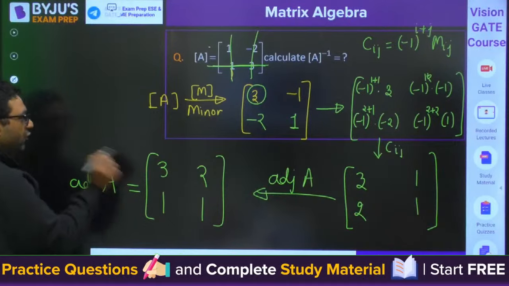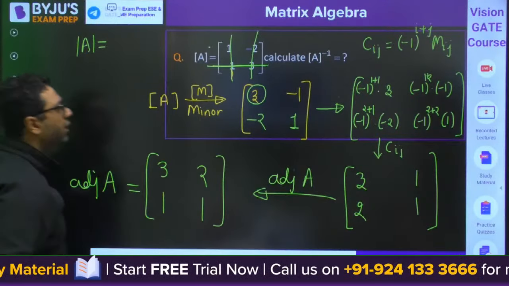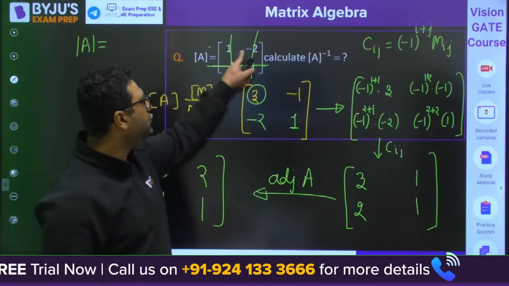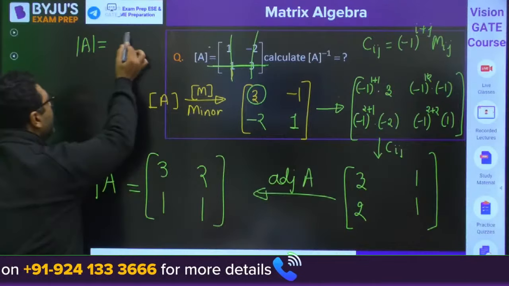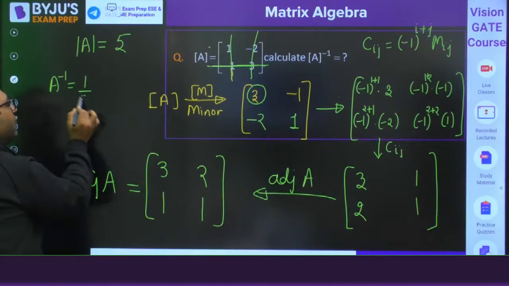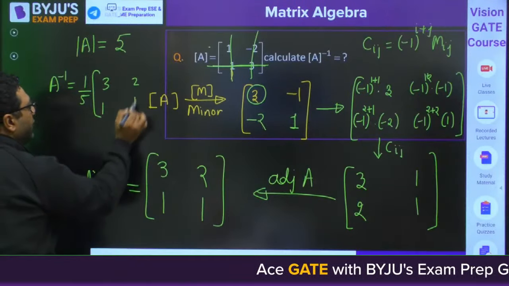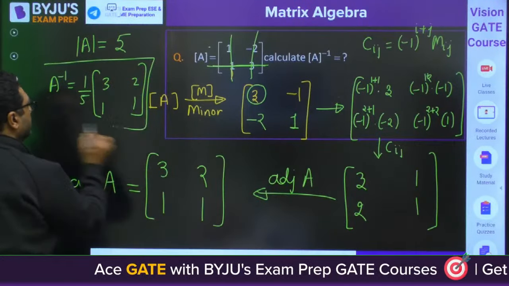This is the adjoint of A. Now my dear, if you find out the determinant of A, our work is over. This is 3 minus 2. It is coming out to be 5. So my dear, A inverse is 1 by 5 times adjoint, which is 3, 2, 1, 1.